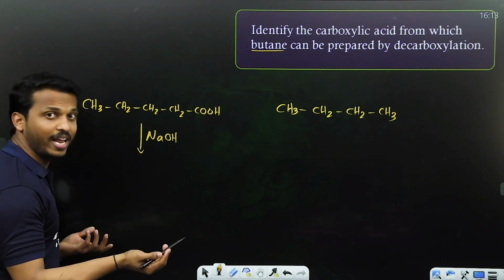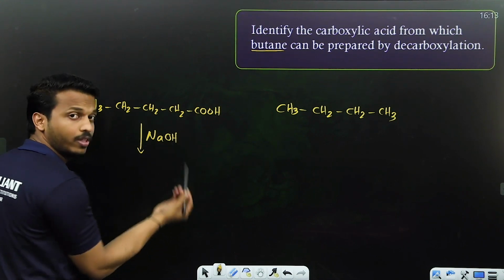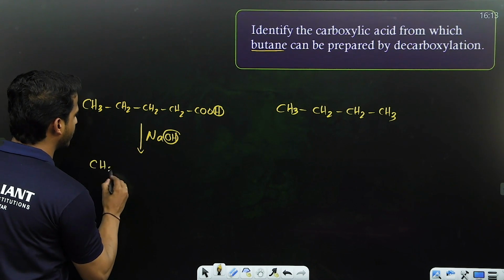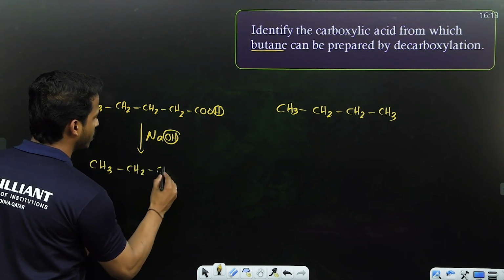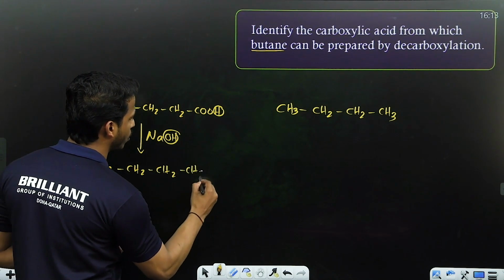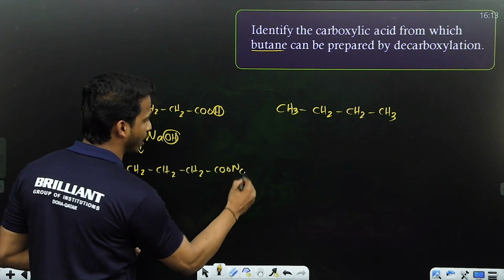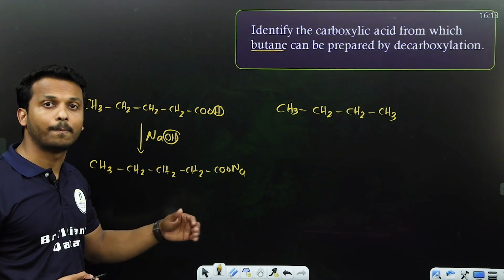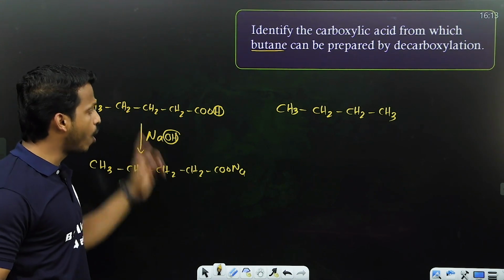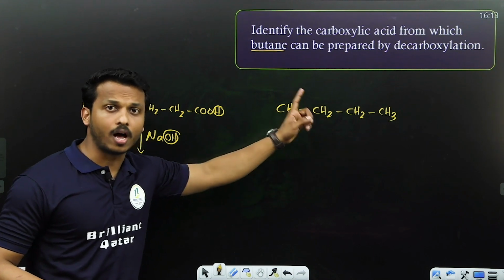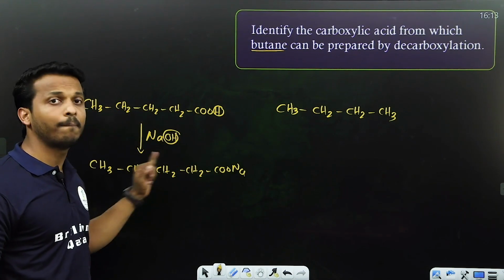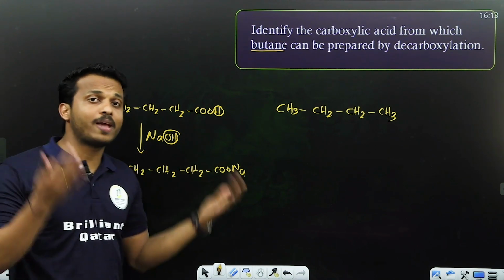Treat with NaOH. What happens when an acid combines with a base? You know that water is eliminated, right? So what will you get? CH3, CH2, CH2, CH2, COONa. You will get the sodium salt of pentanoic acid. It's also called sodium pentanoate. So in order to get butane through decarboxylation, the sodium salt of which acid can be used? Sodium pentanoate.